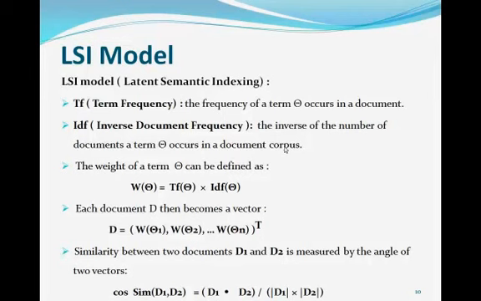Therefore, the weight of a term in a document can be defined as the multiplication of the term frequency value and the inverse document frequency value. Then the document can be represented as a vector with each dimension replaced by the term weight. Because a large number of words in the search query might lead to an extremely large, high-dimensional document vector, we use singular value decomposition to perform dimension reduction.